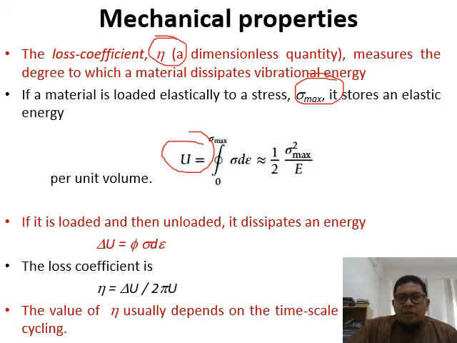If it is loaded and then unloaded, it dissipates an energy of delta U. The loss coefficient eta is equivalent to delta U divided by 2 pi times U. The value of eta usually depends on the time scale or frequency of cycling.